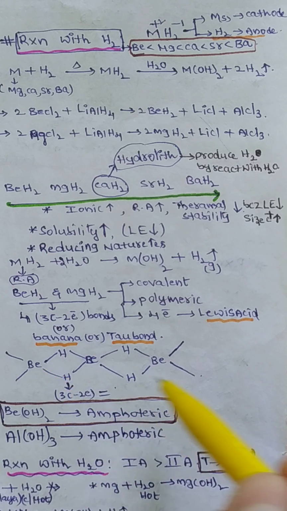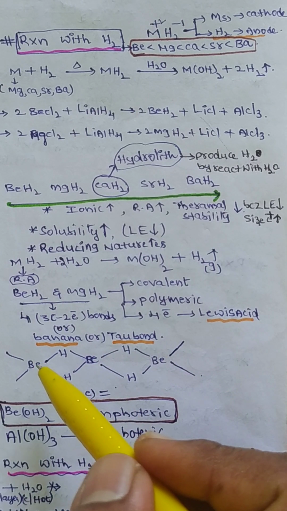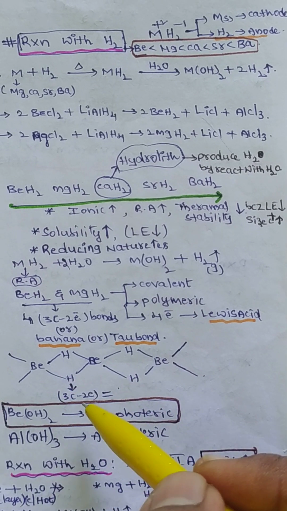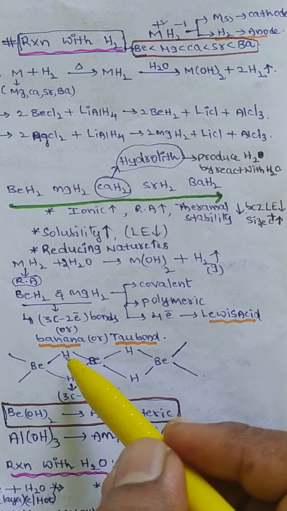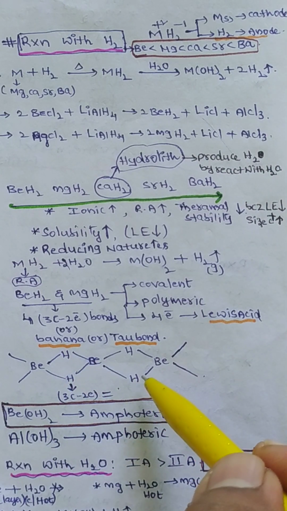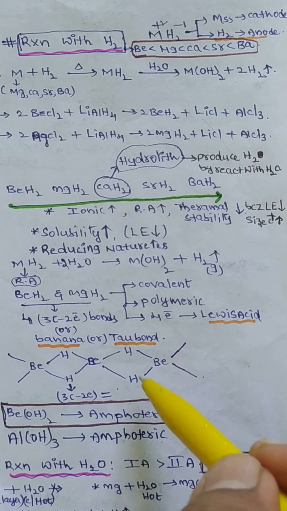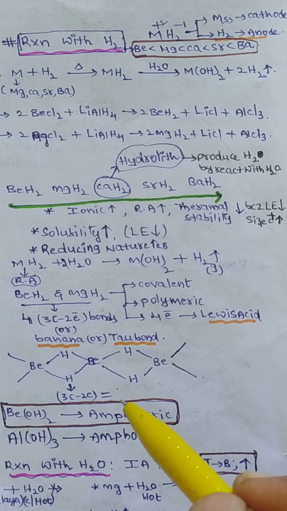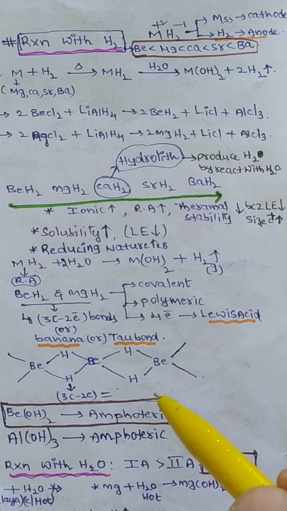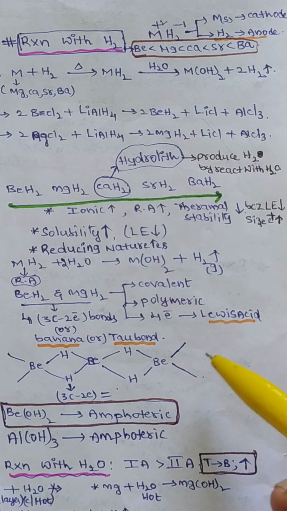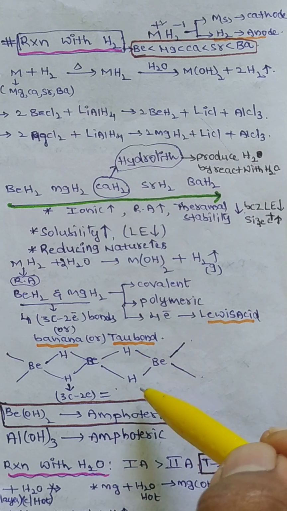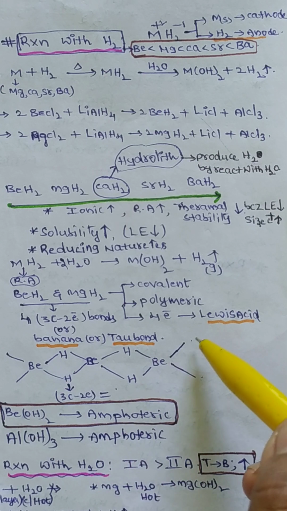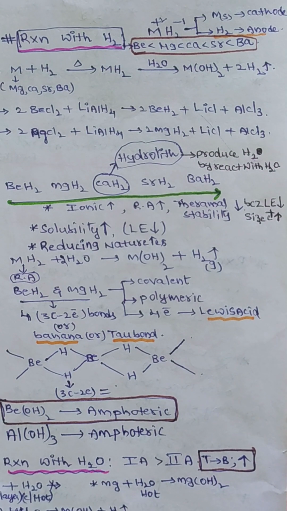Now this is called the beryllium hydride structure. Now this beryllium, this beryllium, hydrogen: 3 atoms are there. So this is a 3 centered 2 electron bond. This is also a 3 centered 2 electron bond, and so on. 1, 2, 3, 4. So 4 three centered 2 electron bonds are present in the case of beryllium hydride as well as magnesium hydride. These are called terminal hydrogens, and these are called bridged hydrogens. Bridged hydrogens are 3 centered 2 electron bonds. Terminal hydrogens are 2 centered 2 electron bonds.